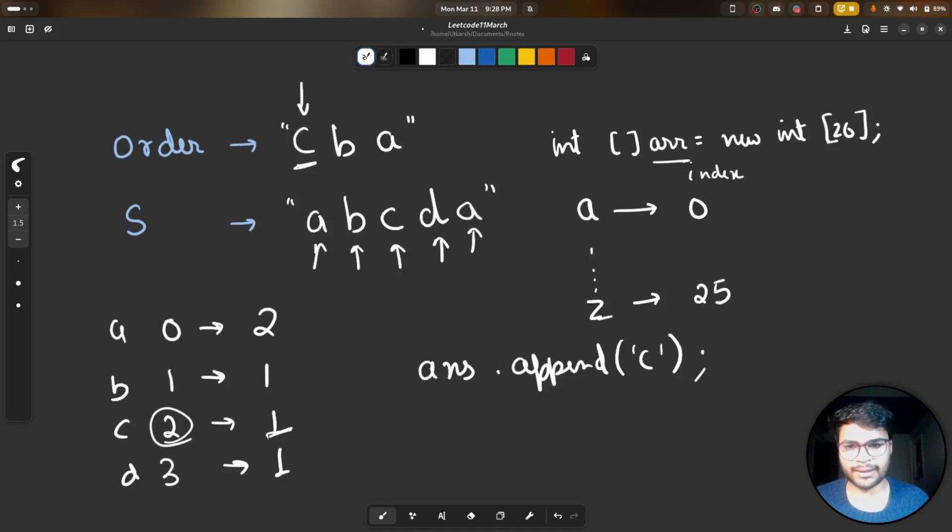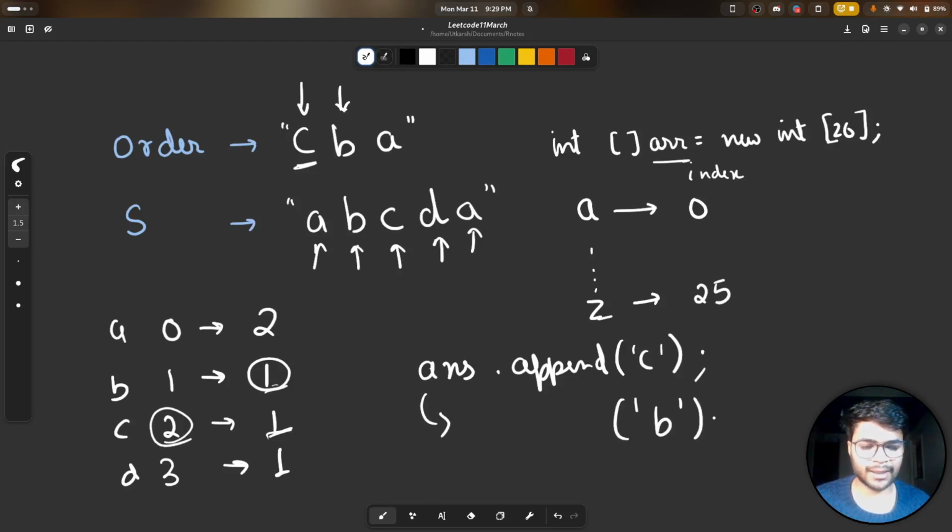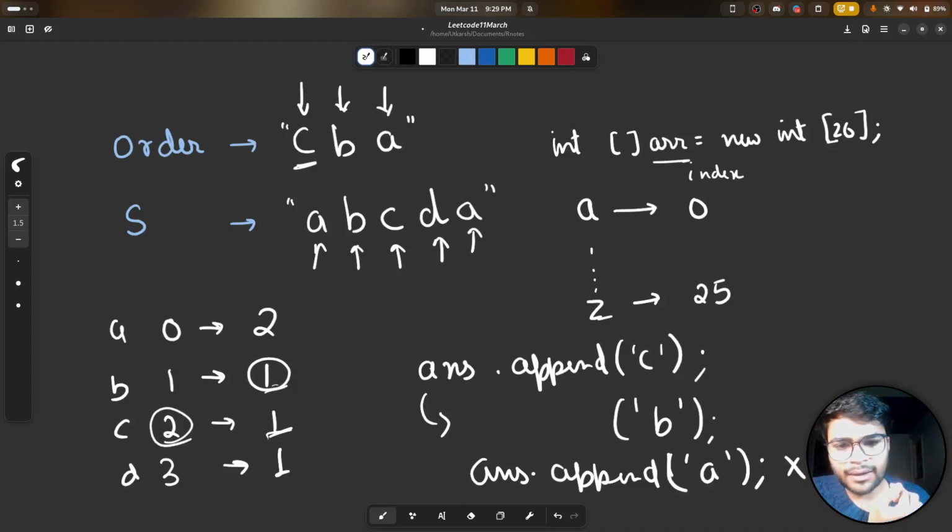Looking at the next character, we also do have one B. So after that we'll append B in our answer string, and at last we have A. We have two A's, so we need to run a loop and append A 2 times. But we also do have a D, and we need D at the end.